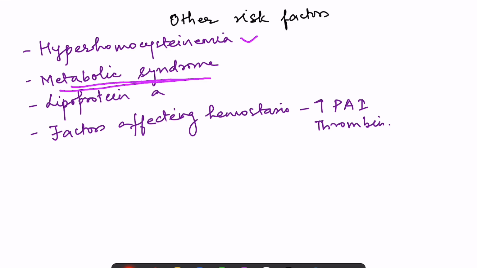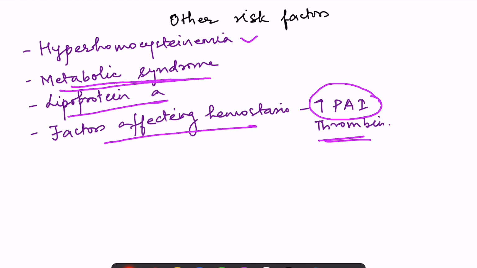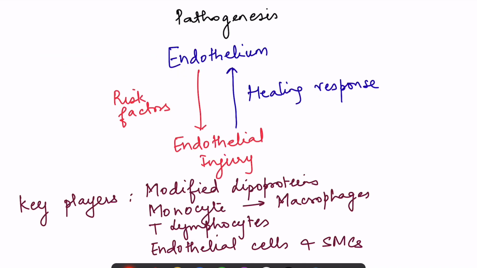Lipoprotein A, that is an abnormal kind of lipoprotein. Again, rare, but it is a risk factor. And factors affecting hemostasis, that is an increase in the plasminogen activator inhibitor. So that is going to lead to an increased propensity to formation of thrombus, then release of thrombin from platelets. So all these are risk factors for atherosclerosis.